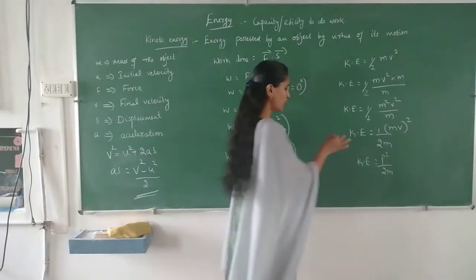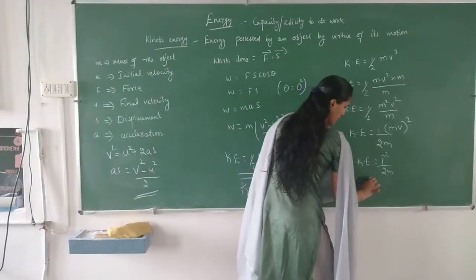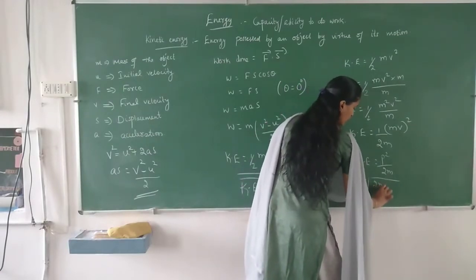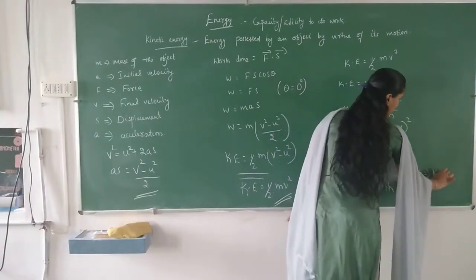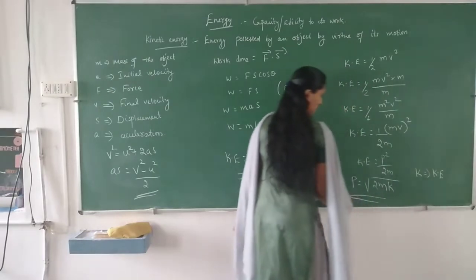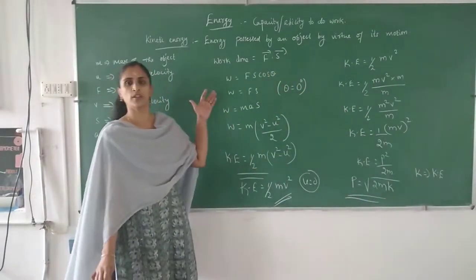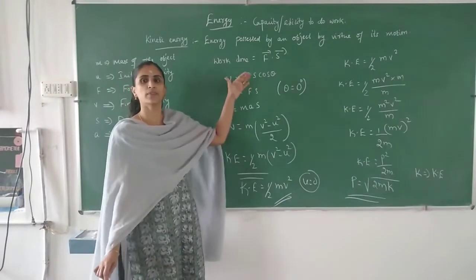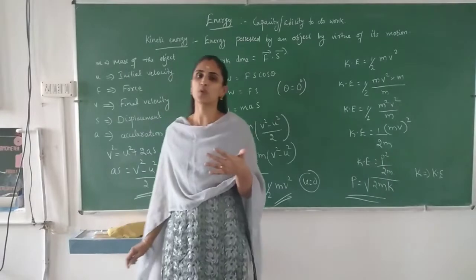Or we can represent momentum in terms of kinetic energy. It is given by root of 2m into K, where K is the kinetic energy. Okay, is it clear? Understood? So we have discussed already about kinetic energy, and now we will discuss about work energy.